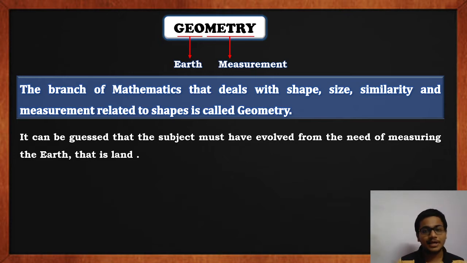Geometry was developed in many countries. So there is no fixed period or fixed person of whom it could be said that this person invented geometry. Geometry developed in different countries at different times. Now let us understand the development of geometry in much more detail.